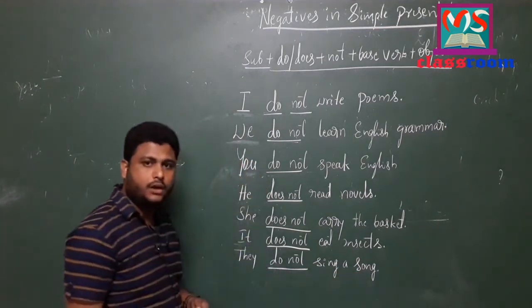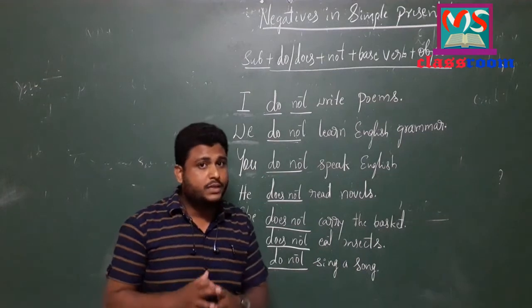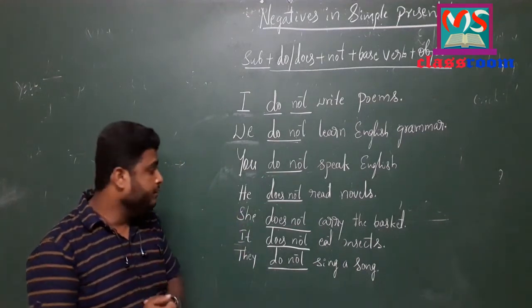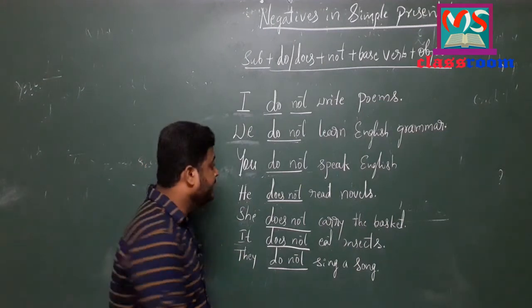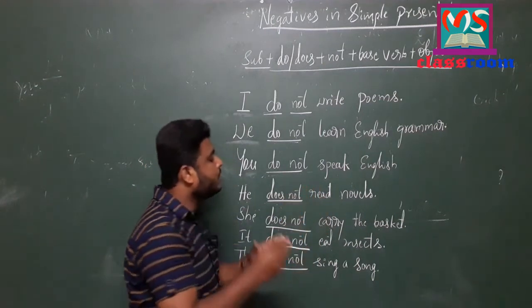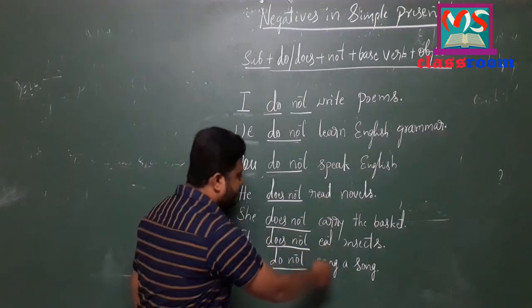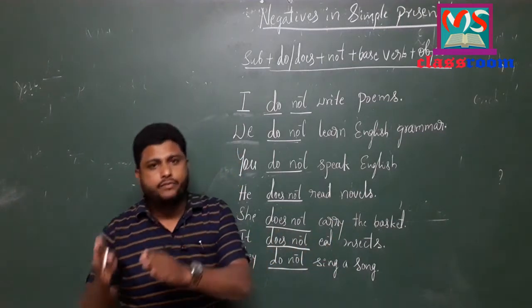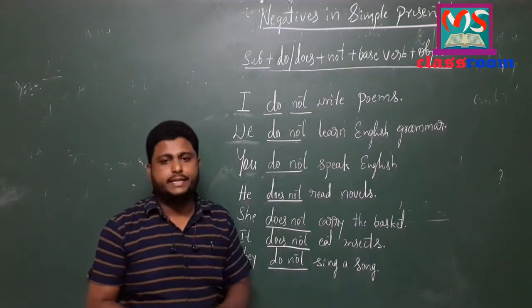Song is the object. So you have to remember one thing related to third person singular here in negative. We should not add s, es or ies to the main verbs. So that is the thing you have to remember while changing affirmative to negative sentences.